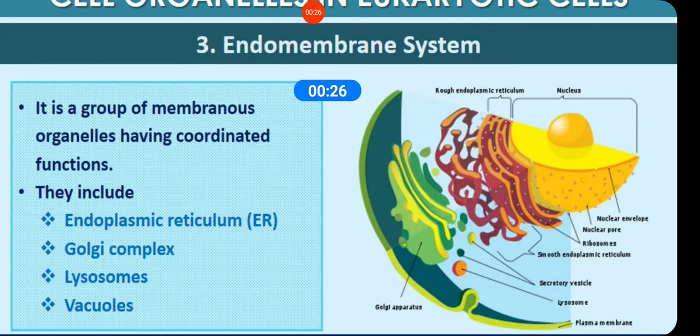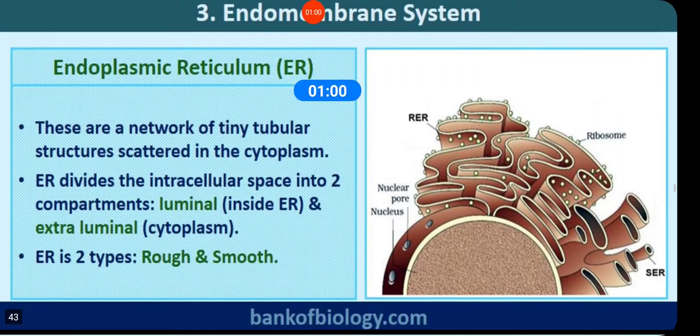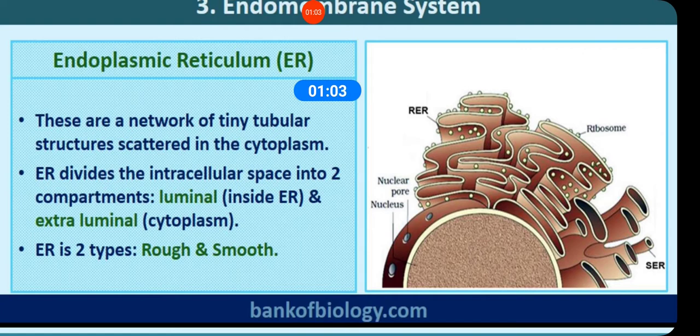In spite of the fact that each membranous organelle is distinct in terms of its structure and function, they are in coordination with each other. Is this clear? Mitochondria have their own function. Chloroplasts have their own function. But here you can see the nuclear envelope, endoplasmic reticulum, Golgi complex, lysosomes and vacuoles. They come under the endomembrane system. Fine.